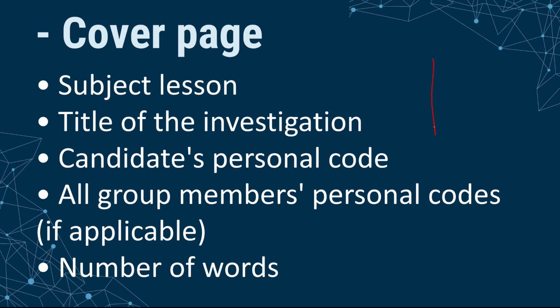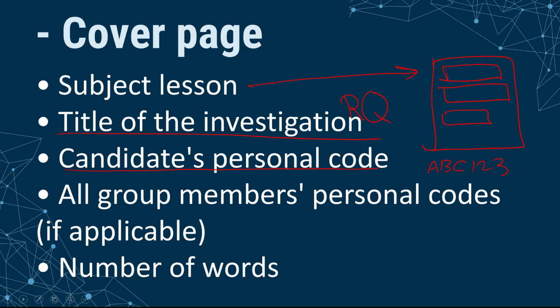Cover page. The first page of your report is called the cover page. On the cover page, first you should write your subject lesson, for example, IA in physics. Title of research, investigation and research. It is called research question in IA. Okay, you should write your research question here. Candidate personal code. In IB, personal code is usually in the form of 3 letters and 3 digits, like A, B, C, 1, 2, 3. You put it here. And if you have a collaborative project, you should write the candidate codes of the other group members here. And then finally, word count. How many words is it? It must be on the cover page. That's all, nothing more, don't worry.